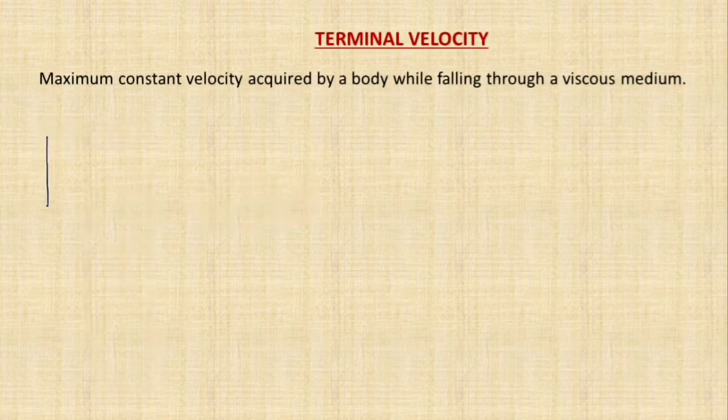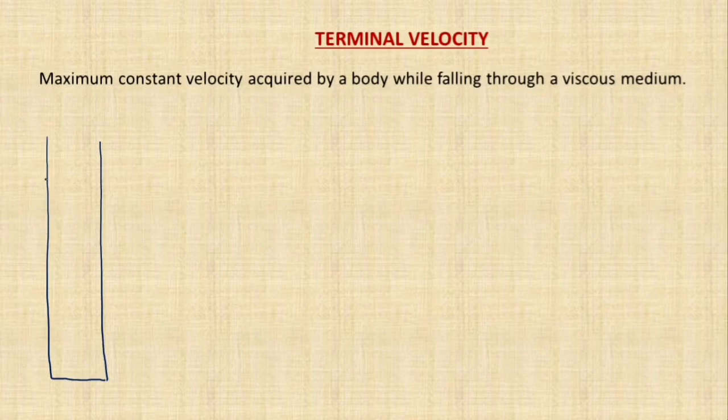Let's consider once again the same case. In a container we take a viscous fluid, and we put one metallic ball into this fluid. Which forces are acting while this ball is coming downward?